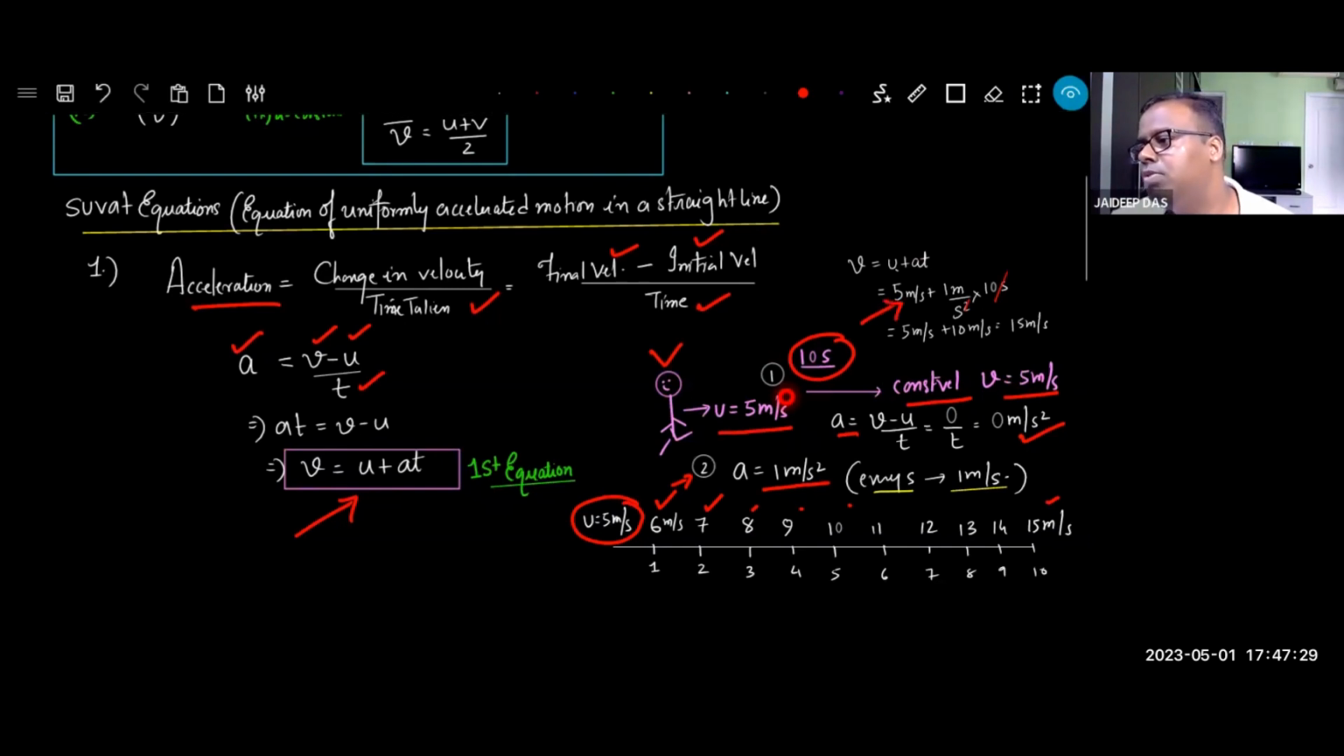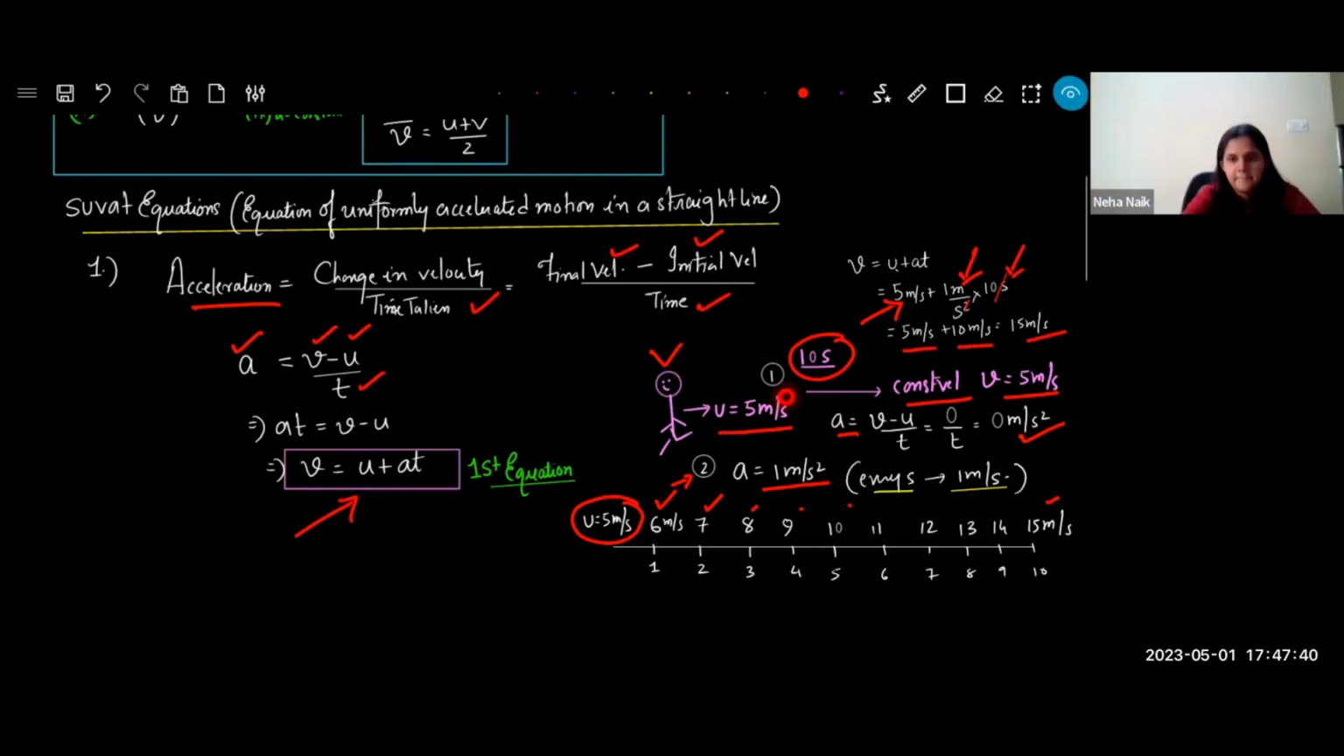Initial velocity of Vivan was 5. Acceleration was 1 meter per second square into 10 seconds. Second square, second and square cancel each other. So 5 meters per second plus 10 meters per second, 15 meters per second. Okay. Now we go to the second equation of motion, right?